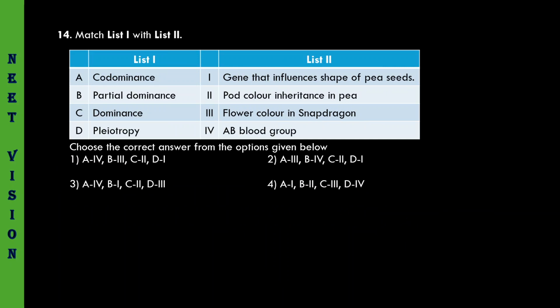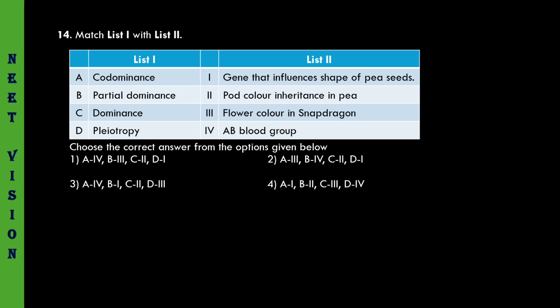Matching. Codominance, example: AB blood group. In AB blood group, both A antigen and B antigen are found on the RBC. Partial dominance or incomplete dominance, flower color in snapdragon. So A4, B3. Dominance pattern of inheritance: pod color inheritance in pea. Green pods are dominant, yellow pods are recessive.